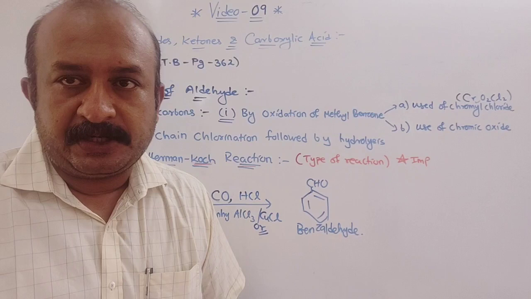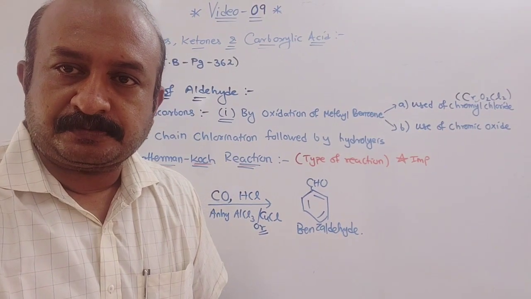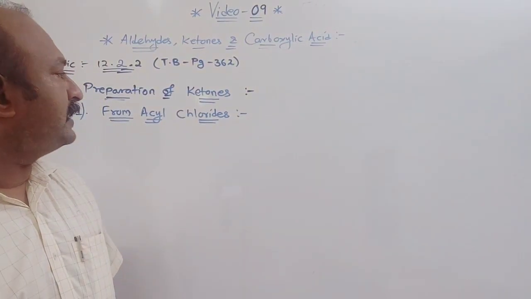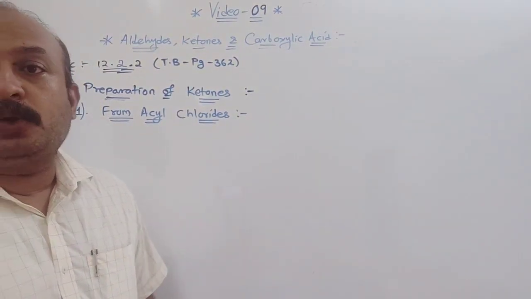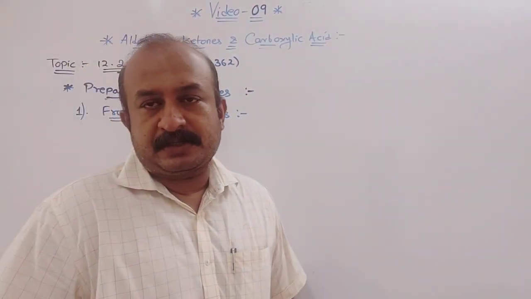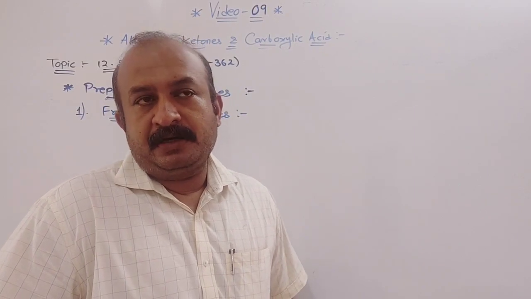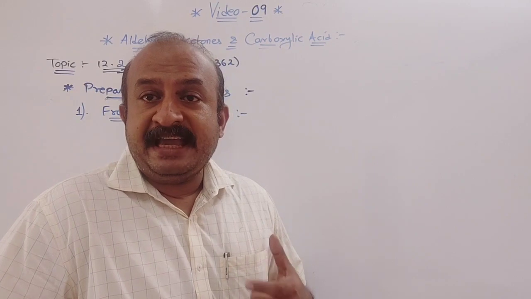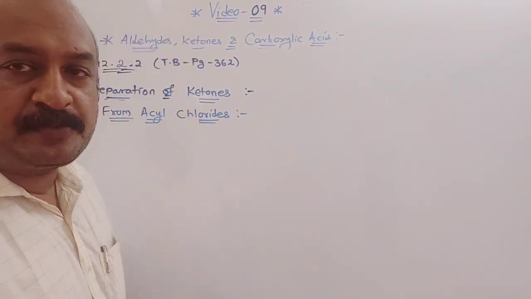Now preparation of ketones we are going to discuss, from acyl chlorides. Before using acyl chloride, we need to prepare dialkyl cadmium. Now how is it prepared?